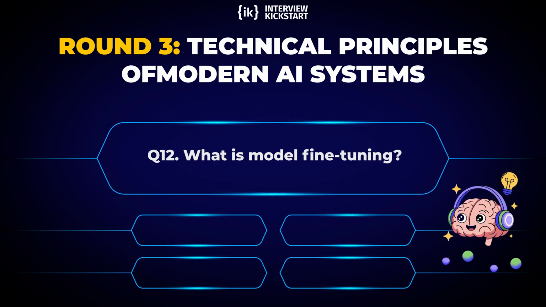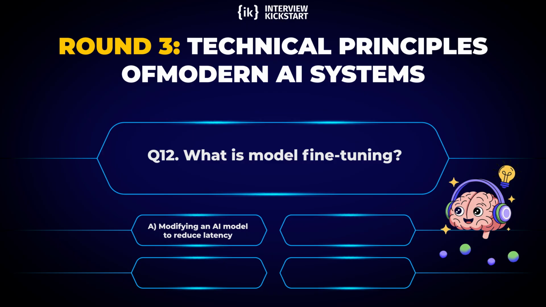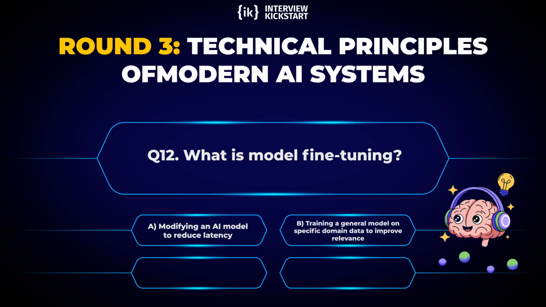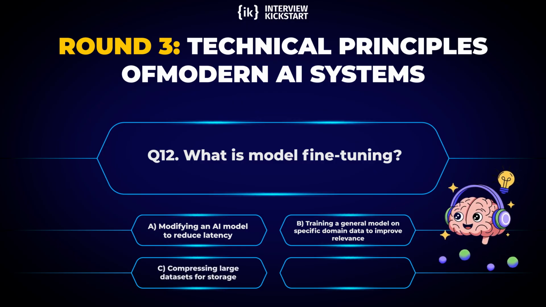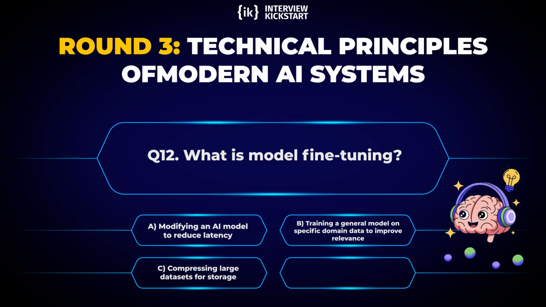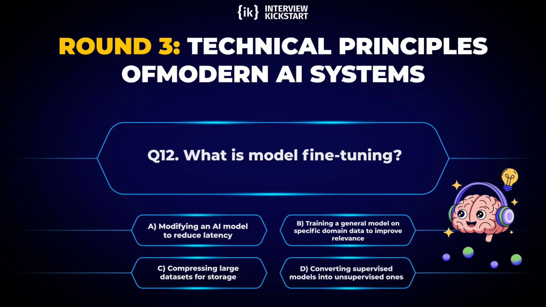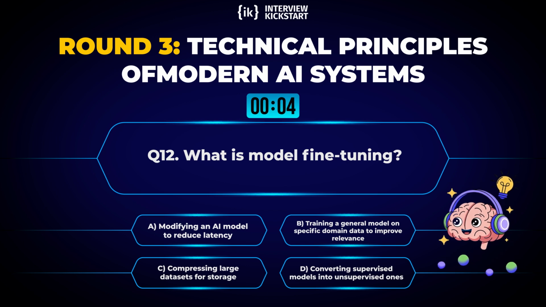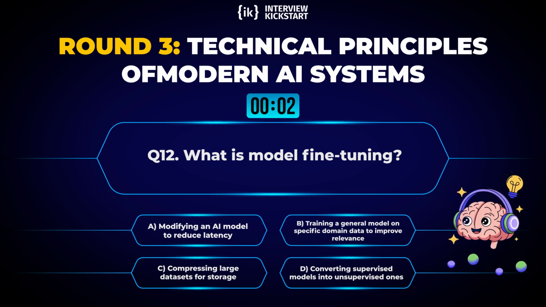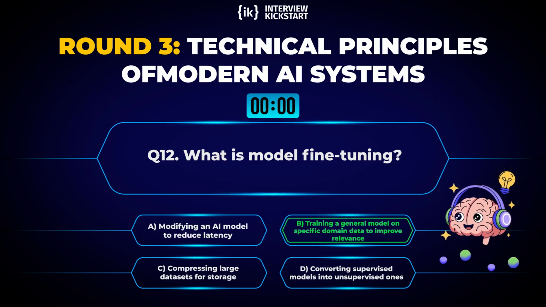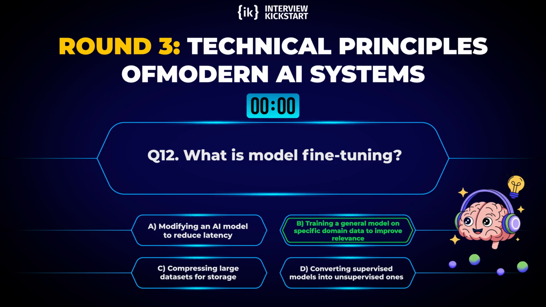Question 12. What is model fine-tuning? Options. A, modifying an AI model to reduce latency. B, training a general model on specific domain data to improve relevance. C, compressing large data sets for storage. D, converting supervised models into unsupervised ones. Correct answer. B, training a general model on specific domain data to improve relevance.